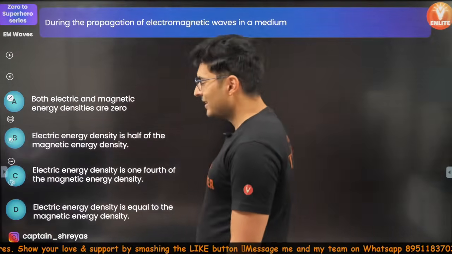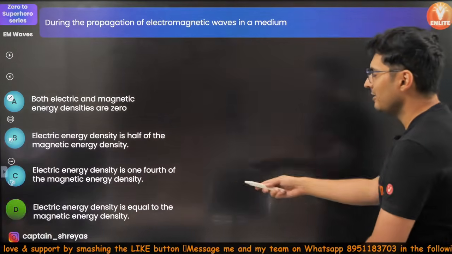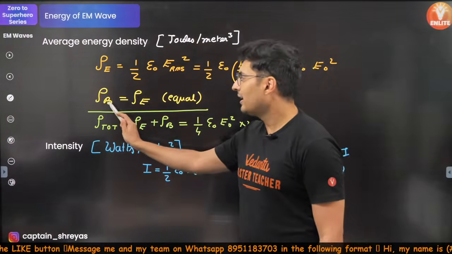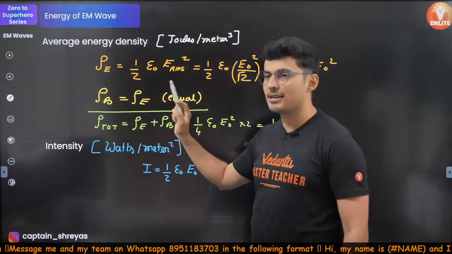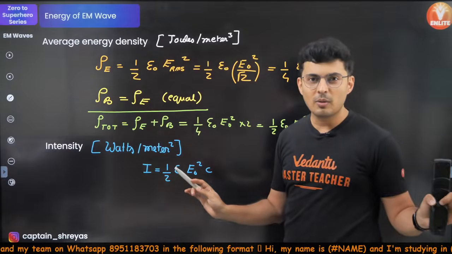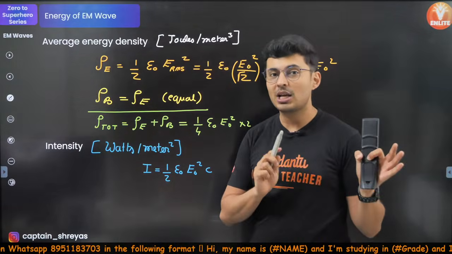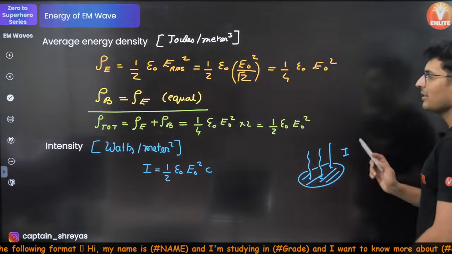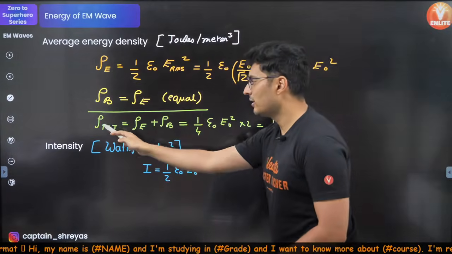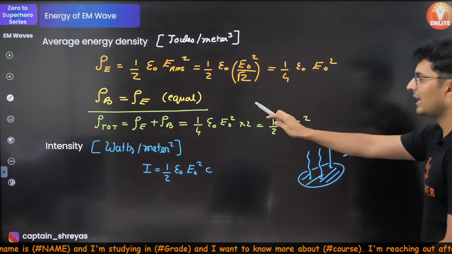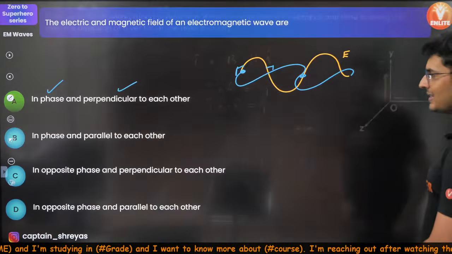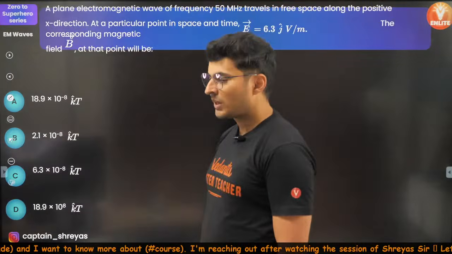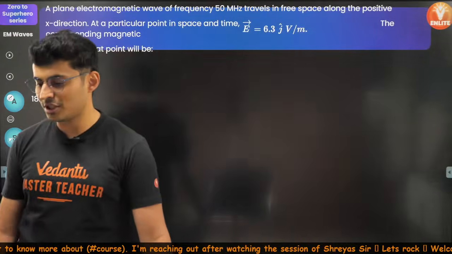Okay. So is it D? Yes, it is D. In fact, I just told you some time back right over here that the magnetic energy density and electric energy density are equal. They are in equal proportions. There is no partiality. There is no bias. Both have equal energy. In fact, that's why I added them to get the total energy and just multiplied the electrical energy by 2. So yes, it is equal. Option D. Perfecto. Let's see whether you can get the next question right.